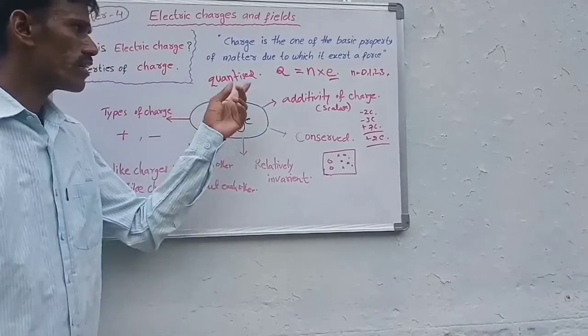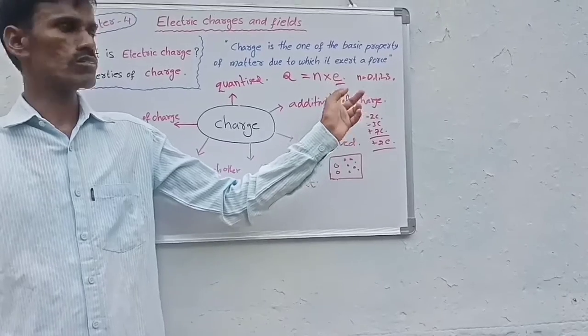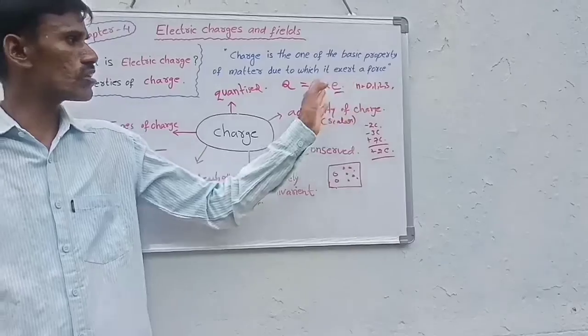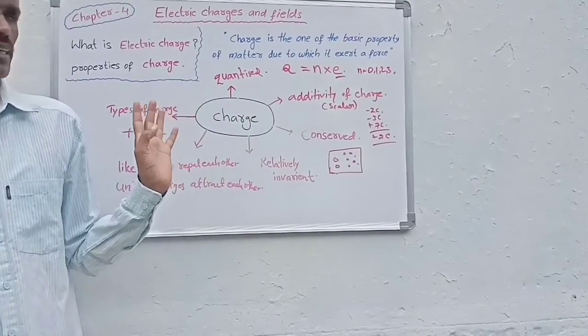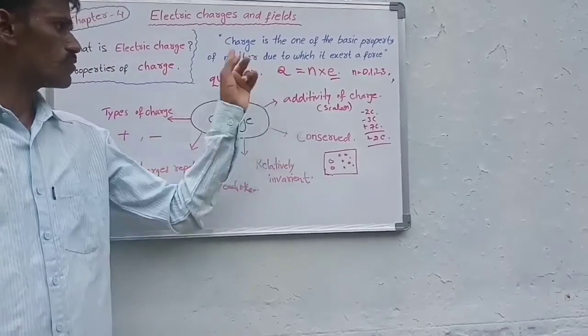That's why a charged object must contain 0 charge, or 1e charge, 2e charge, 3e charge. Other than these charges, no object contains any. Okay, so these are the basic properties of charge.